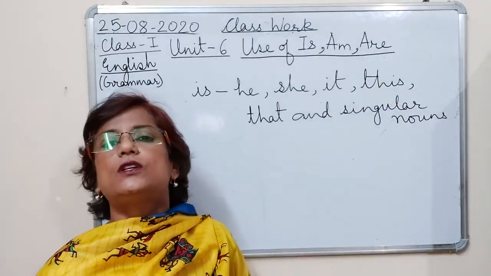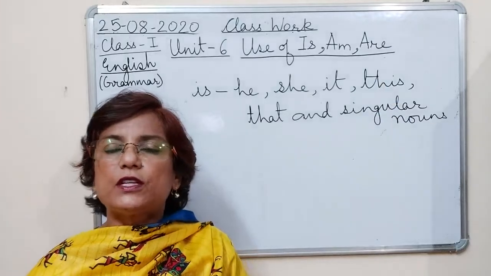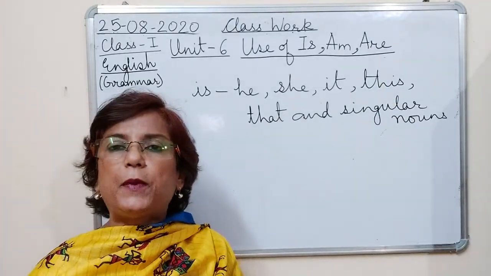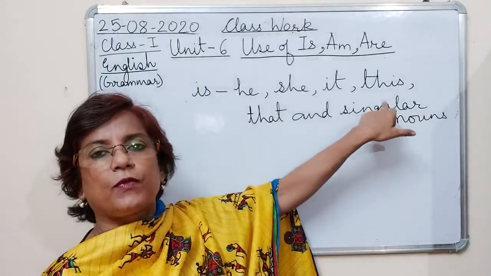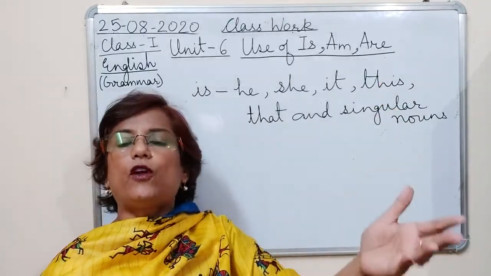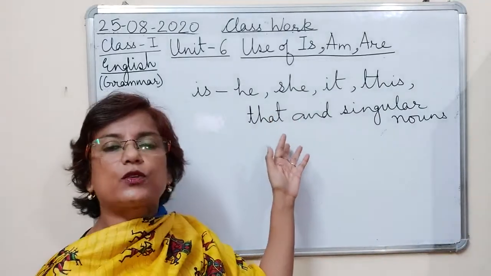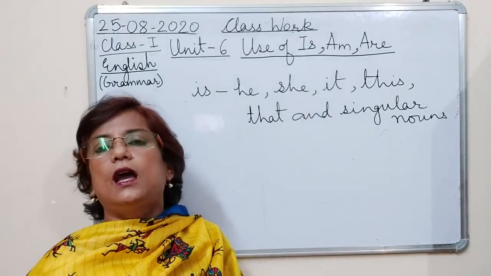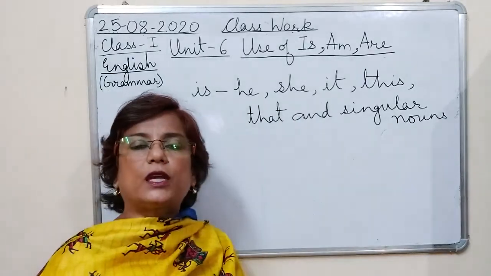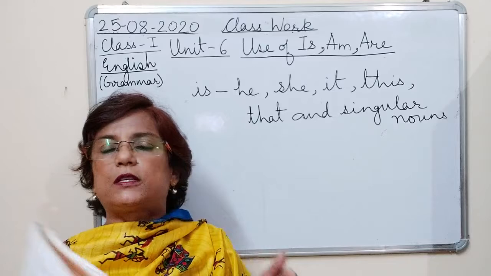This is used when we have to show something which is near us. कोई चीज हमारे पास है, उसको शो करने के लिए हम क्या यूज करते हैं? This. If something is far from us, उसको शो करने के लिए हम यूज करते हैं that. You are sitting in the class. आपके टेबल पे आपकी बुक्स रखी हैं, your notebooks are there, your pencil box is there.